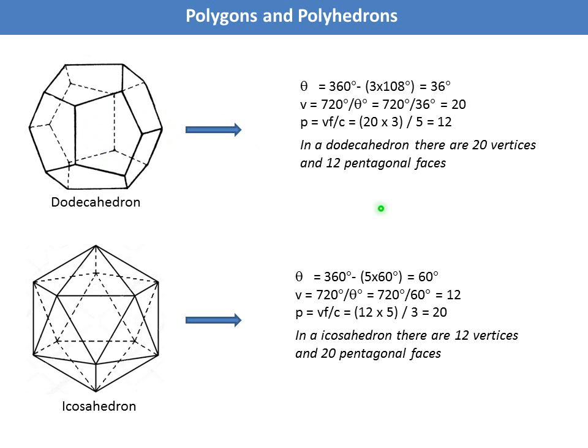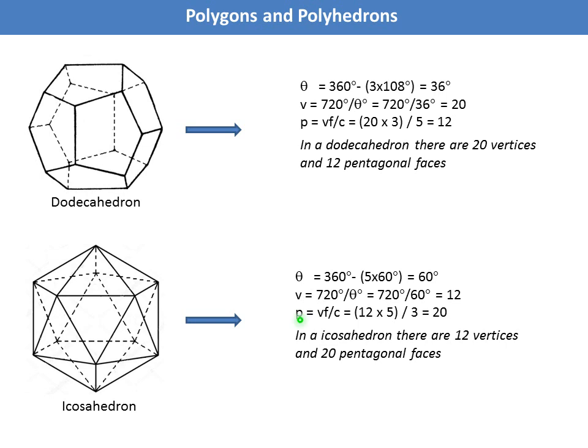In icosahedron, each vertex is surrounded by 1, 2, 3, 4, 5 regular triangles. Therefore theta equals 360 minus 5 into 60. 60 is the internal angle of a triangle. So V, the number of vertices, equals 4 pi by theta equals 12. So that means there are 12 vertices: 1, 2, 3, 4, 5, 6, 7, 8, 9, 10, 11, 12.